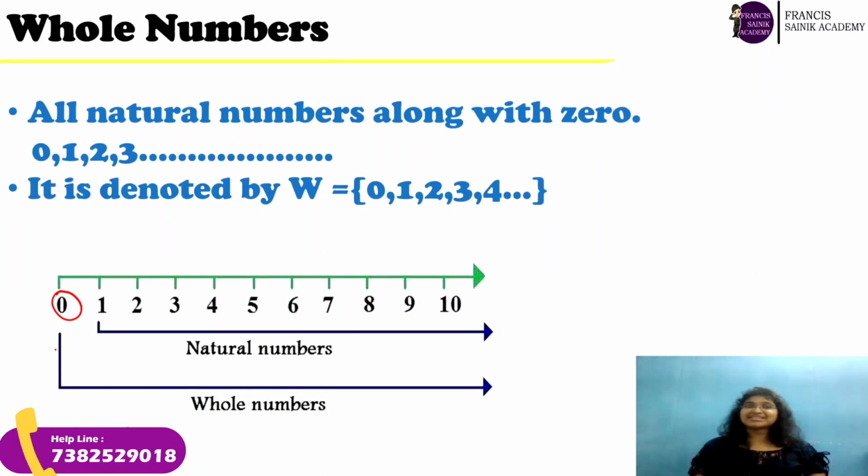So what are whole numbers? The numbers starting from 0, 1, 2, 3 and so on, and they are denoted by capital W. So whole numbers are the set of numbers starting from 0, 1, 2, 3 and so on till infinity. And remember one thing, children, all natural numbers can be called whole numbers, but all whole numbers are not natural numbers, because 0 is not a natural number.